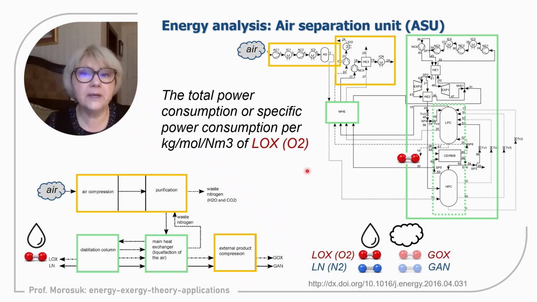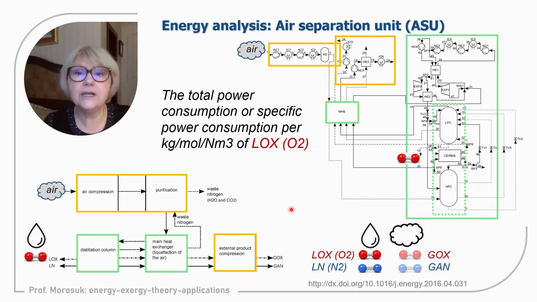Therefore, from the energetic point of view, an air separation unit is always described as total power consumption or specific power consumption per kilogram, or per kilomole, or per norm cubic meter, depending on which unit is important. So one more time, per kilogram or per kilomole or per norm cubic meter of liquefied oxygen, liquid oxygen, because liquid oxygen is the most expensive product.